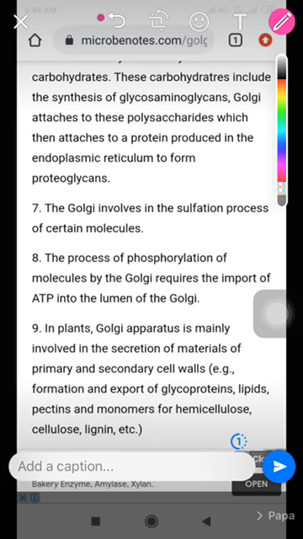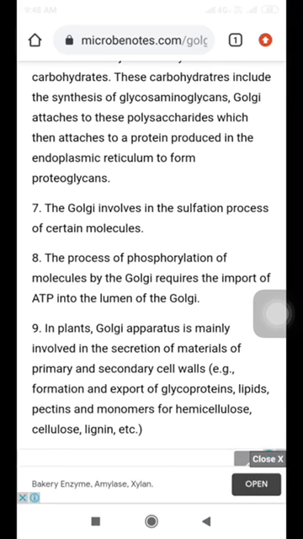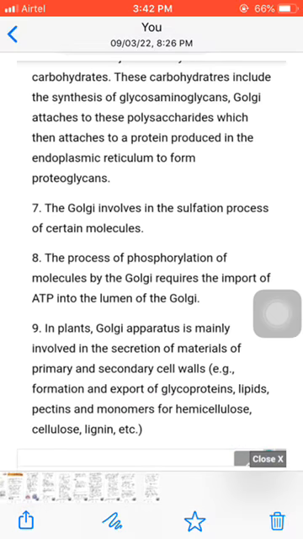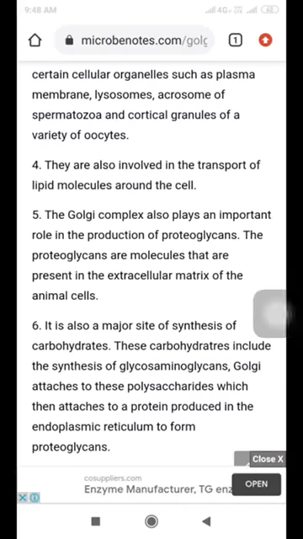For example, the Golgi complex helps in the formation and export of glycoprotein, lipid, proteins, pectins, monomers of hemicellulose, cellulose, lignin, etc. As you know, hemicellulose, cellulose and lignin are part of plant cell walls. Mainly the plant cell wall is composed of hemicellulose, cellulose, lignin, pectin, etc. So the Golgi apparatus helps to export them. These are the functions of the Golgi apparatus.